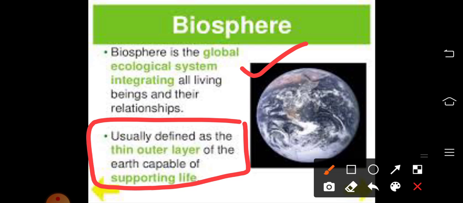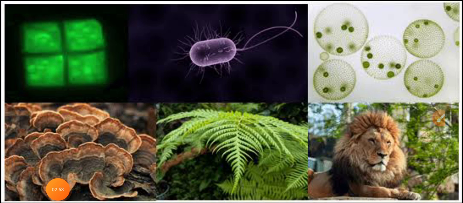So there are different types of organisms that vary in size, from microbes, or microorganisms and bacteria, to huge mammals like elephant, lion, etc. Microbes are those organisms which we cannot see through our naked eye. There are different species of organisms.